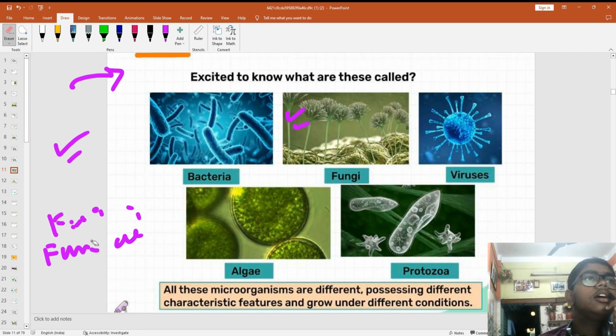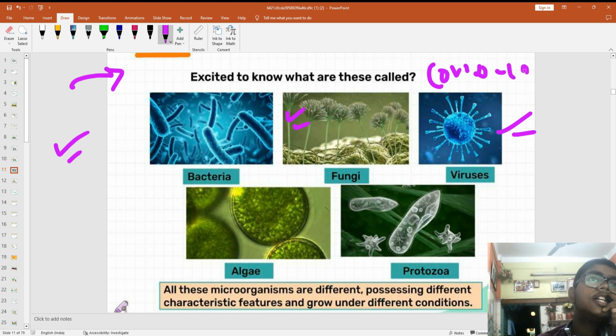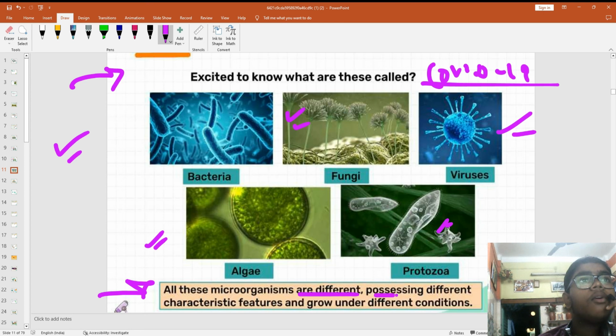Now you can see viruses. I hope as you are in a higher class and have enough maturity, you have heard of COVID-19. That is a type of virus, we are going to discuss it. Algae and protozoa. So all these microorganisms are different, possessing different characteristic features.